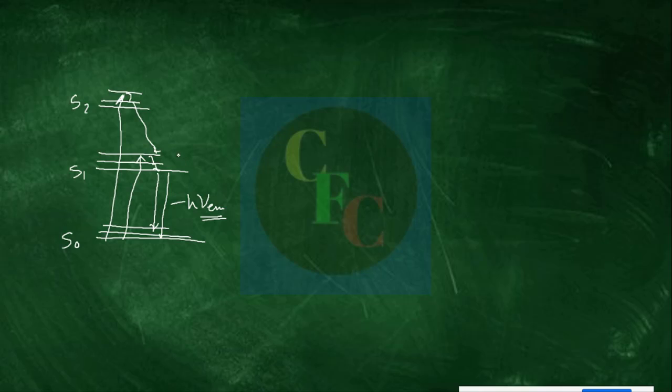Now just to mention that there may be states which are triplet states, where the spin flip is taking place. So instead of this emission, sometimes if there is an electronic excited state which is very close to this first excited state, then the electron can easily go to that state. So there is a spin flip.